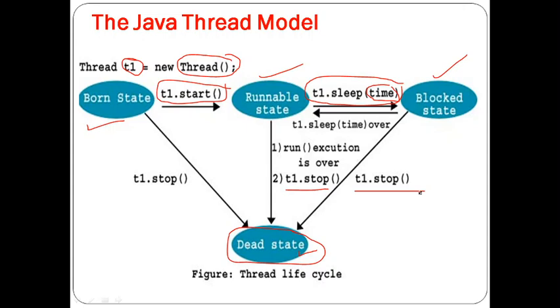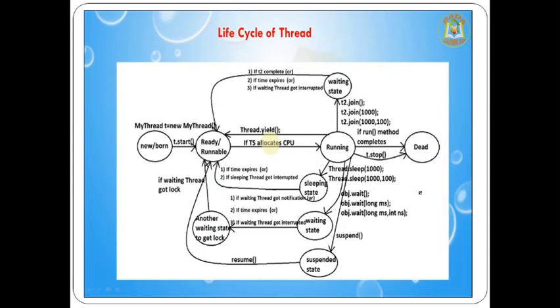After that, we may reach the dead state, or if you want to temporarily make it inactive, we will go to the blocked state. I can further explain the life cycle of a thread better by using this kind of diagram. See here. Again, we have created the thread, and the thread is in a state called the born state. I am calling the start method.